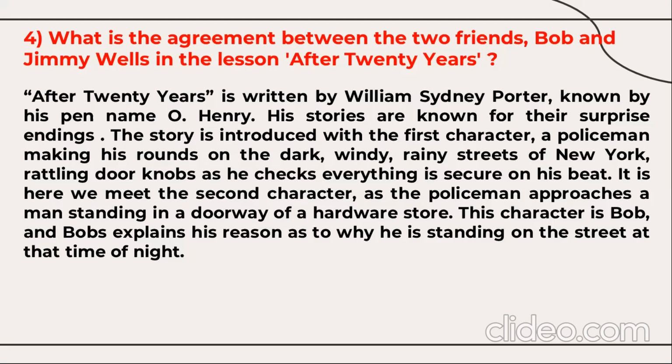The story is introduced with the first character, a policeman, making his rounds on the dark, windy, rainy streets of New York, rattling door knobs as he checks everything is secure on his beat. It is here we meet the second character. The policeman approaches a man standing in the doorway of a hardware store, and this second character is Bob. And Bob explains his reason for standing on the street at that time of night.